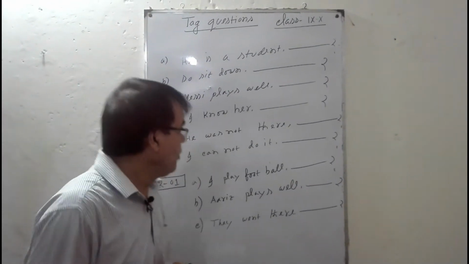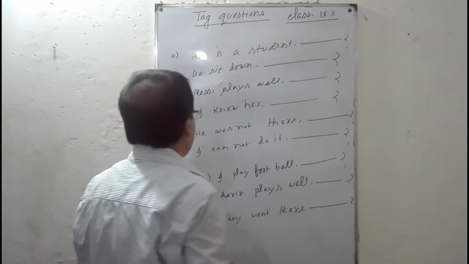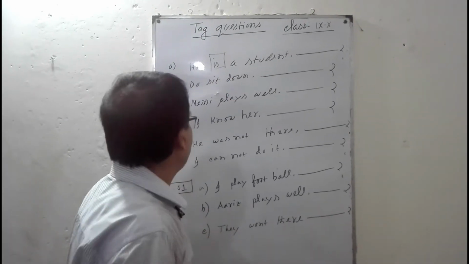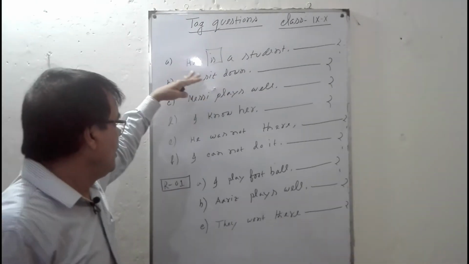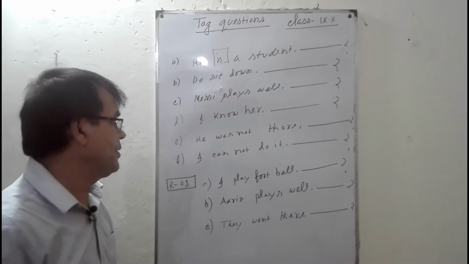For example, he is a student, it's a statement.